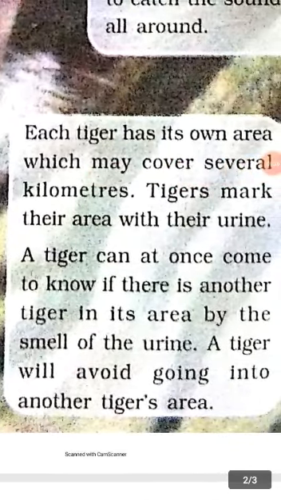Each tiger has its own area which may cover several kilometers. Tigers mark their area with their urine. A tiger can at once come to know if there is another tiger in its area by the smell of the urine. A tiger will avoid going into another tiger's area.